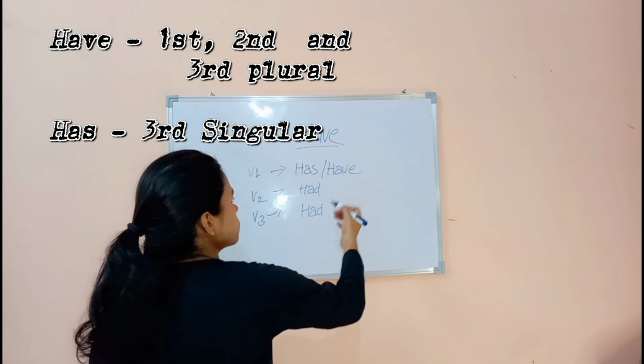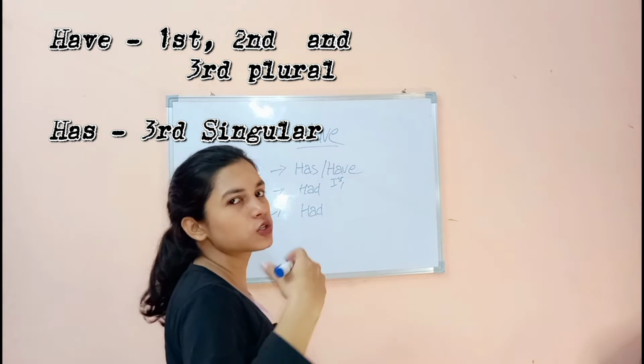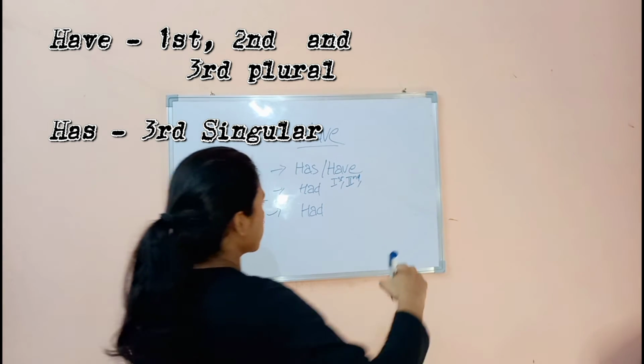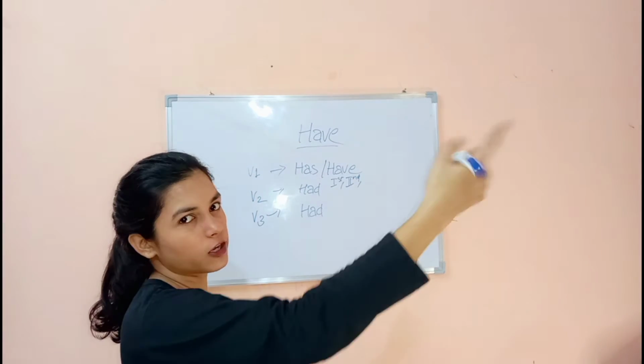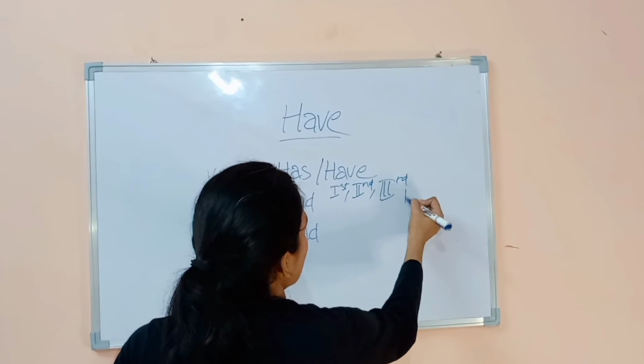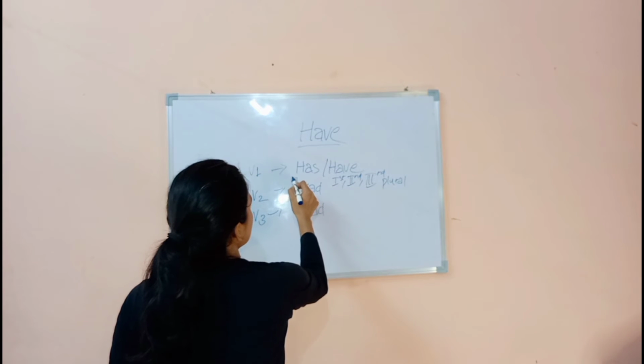Have is used for the first person: I have a pen, you have a pen. For the second person and third plural, they have. And has is used for the third singular.